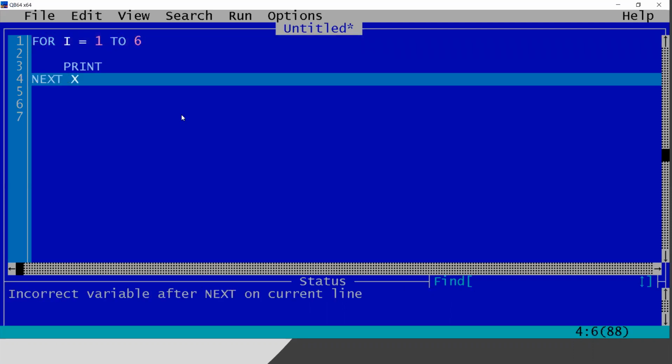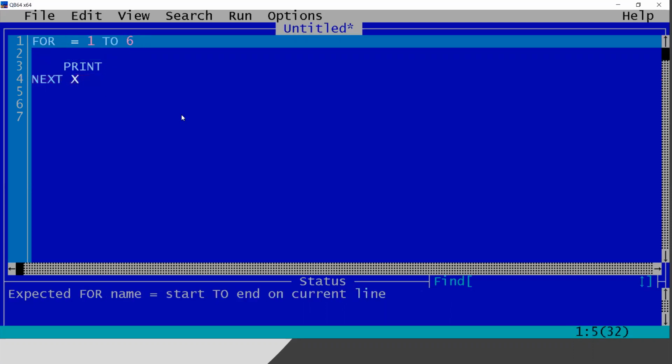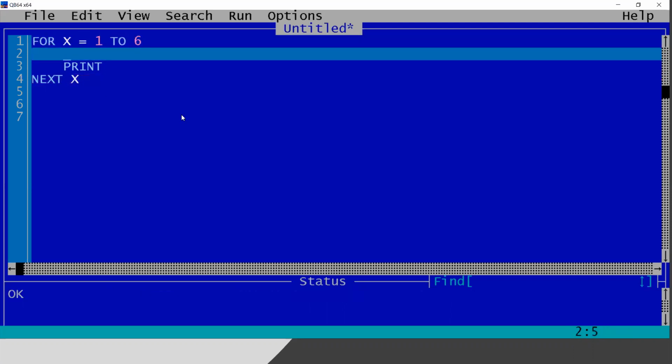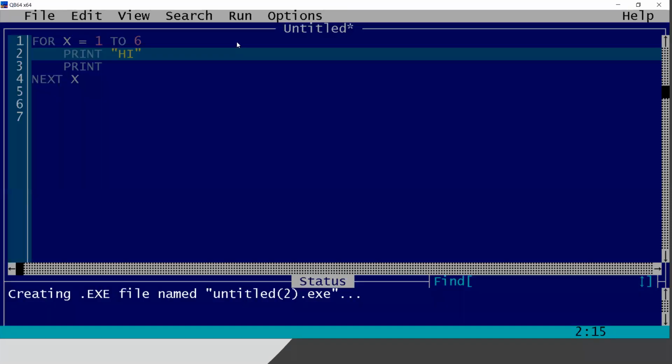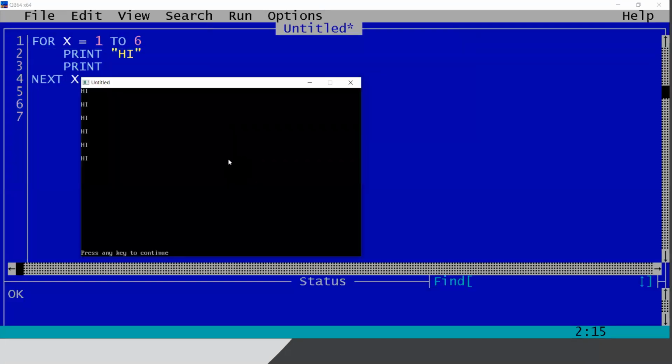Okay, let me give it X, not I, X. So X 1 to 6 means it will print 6 different lines. If I print high here, it will print 6 high in different lines. So first I will try to do the same. It is the same program as we have done. I am trying to think it from a different way to make it easy. But if you feel comfortable with the first approach that we have seen, you can follow the same.